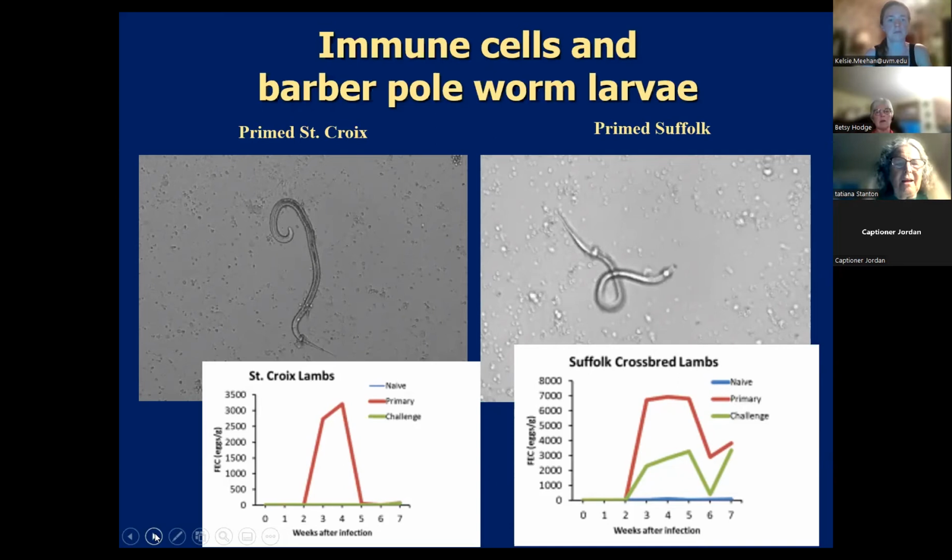Okay, and excuse me, I'm wrong. This red line are animals that were being exposed for the first time. So they gave them the barber pole worms here at day 0.